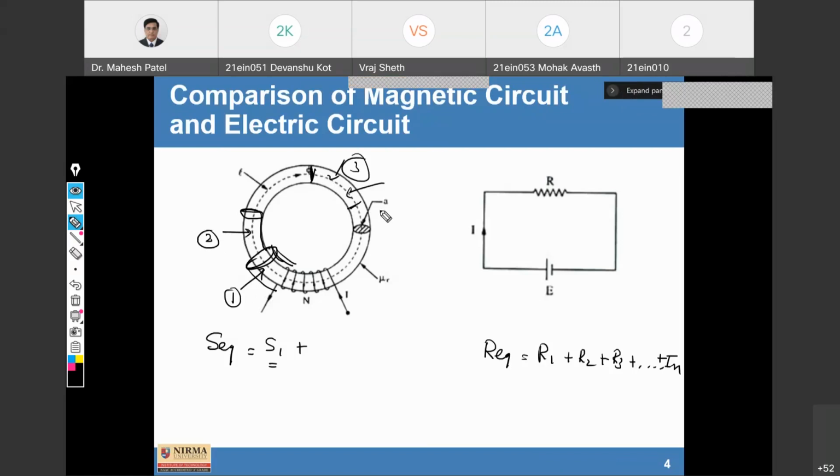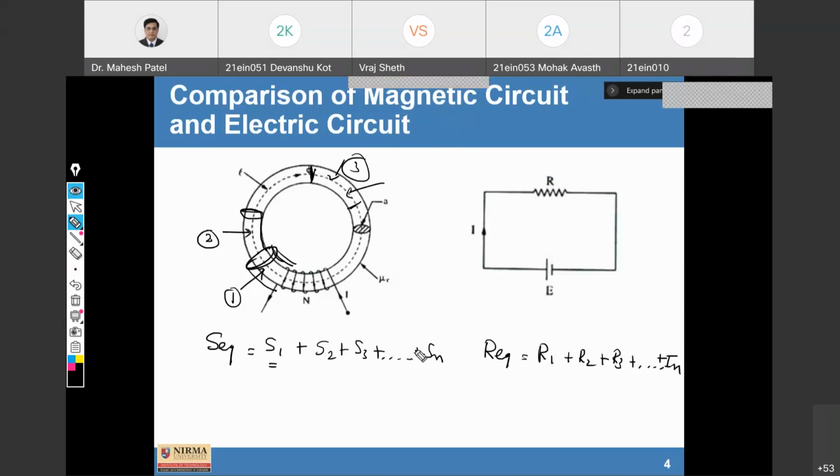Even the length is different, or the cross-sectional area is also different. So for a magnetic series circuit, we can write S1 plus S2 plus S3 up to Sn, for n different materials used.